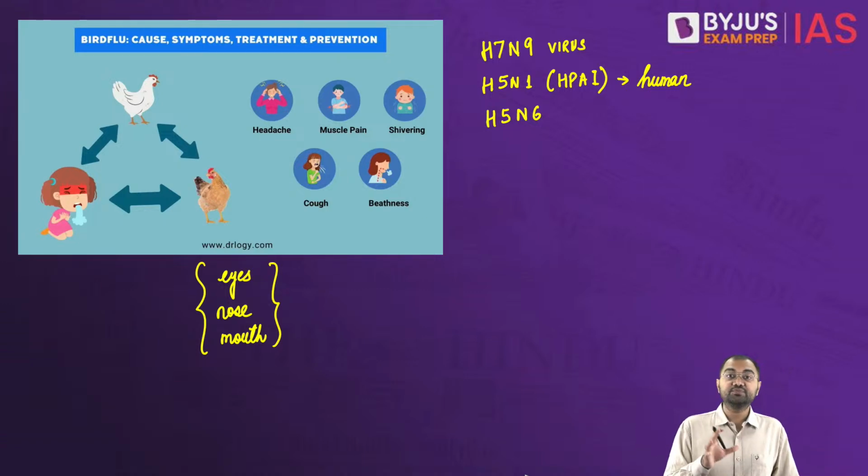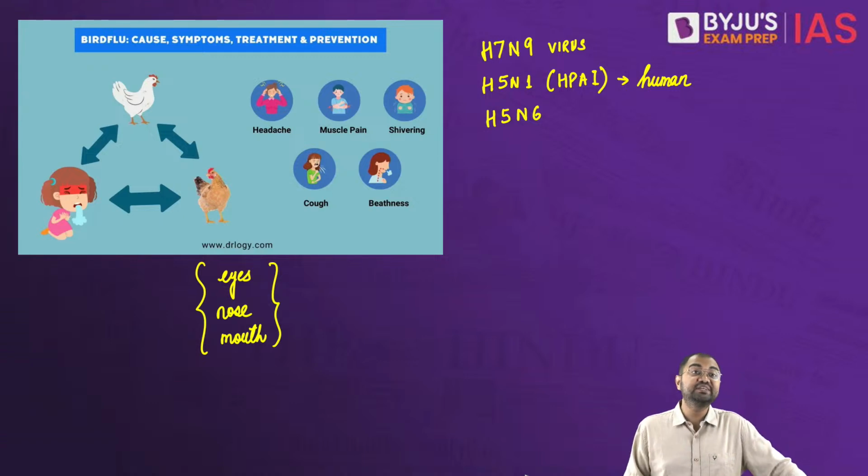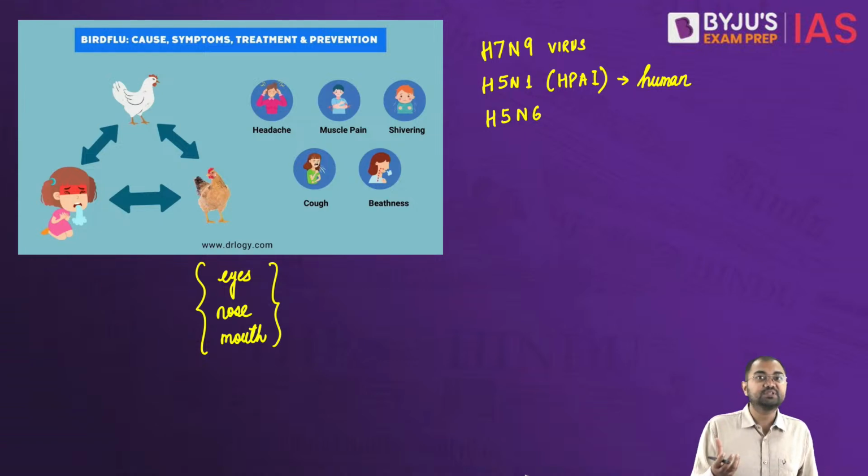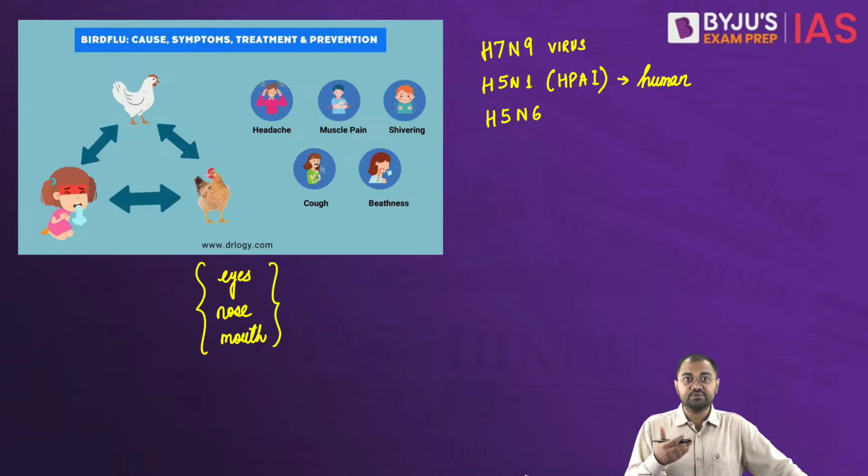Now, this can happen when the virus is in the air, maybe in droplet form, and deposits on the mucous membranes of the eyes, or a person breathes it in, or possibly when a person touches something that is contaminated with the virus, and then touches their mouth, eyes, or nose, and that becomes a way in which it can enter the body.